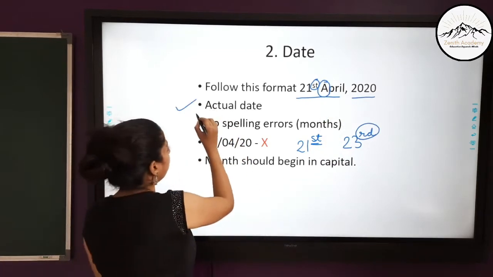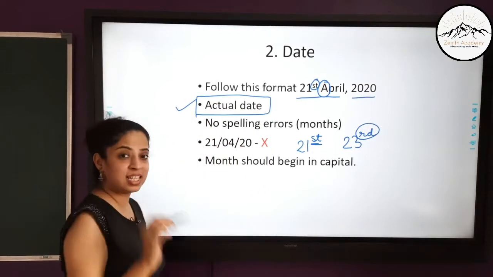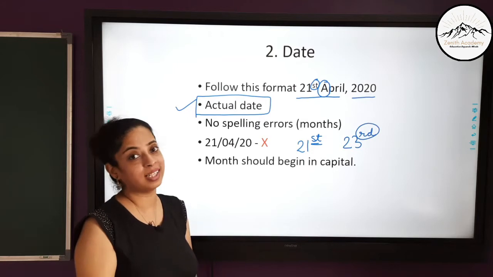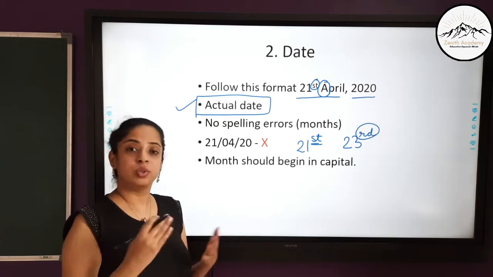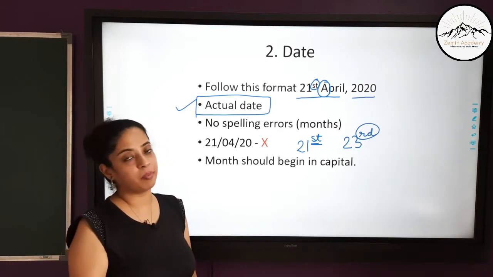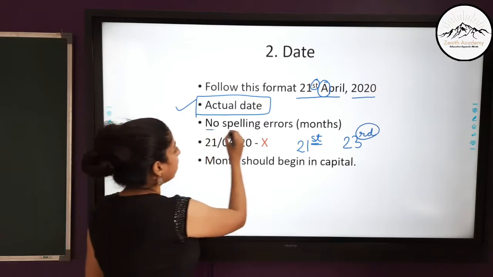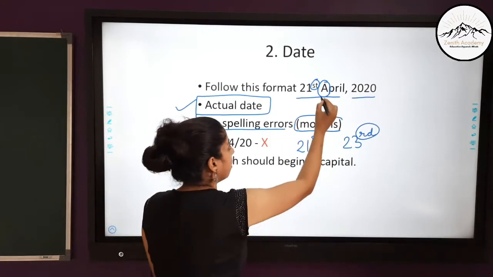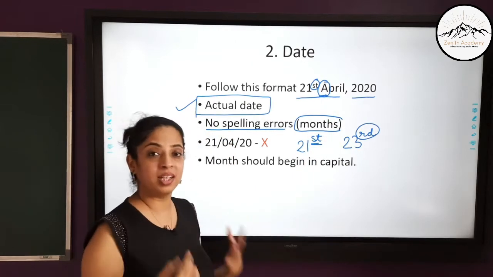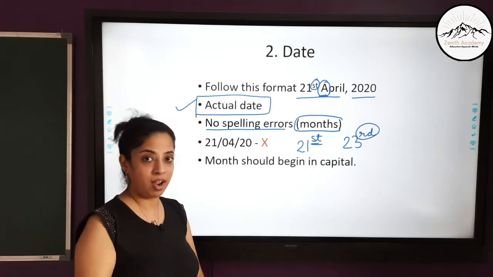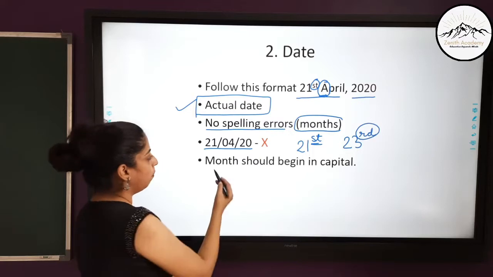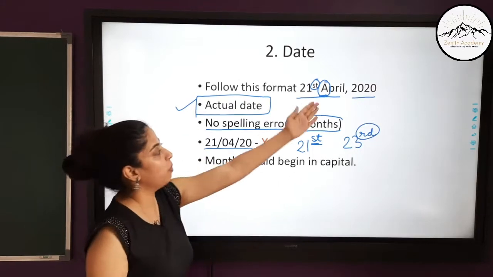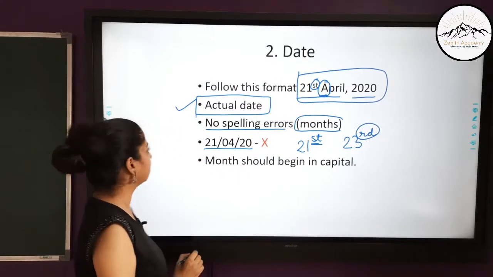Now this is a very important point, actual date. You should write the exact date, the actual date when you are writing the examination. So for example, your examination is on 2nd February 2020. So you should write the same date, that is 2nd February 2020. Now no spelling errors in the name of months. So you should remember the name of the month. It is better you remember the date and check the spelling of the month beforehand so as to avoid any spelling errors. This type of a format is not allowed. Month should begin in capital. So you should remember to follow this type of a format for writing date. It will give you half marks.